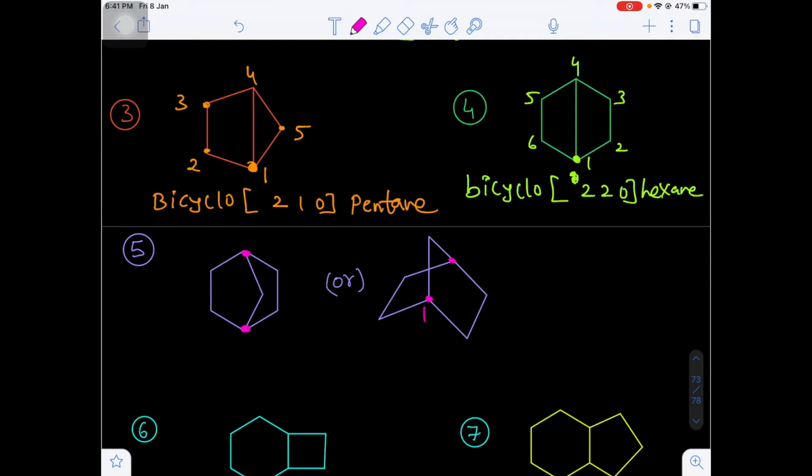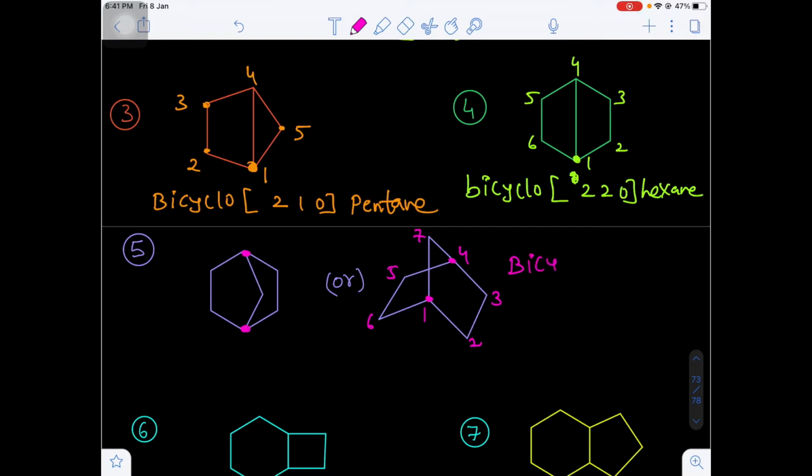So I am taking this as the bridgehead carbon 1, and go to the longest bridge, that will be 2, next 3, next 4, next 5, next 6, and the last one will be the 7th carbon, because between 1 and 4 the middle bridge has only 1 carbon. That's why the numbering will be from the longest bridge to the longer bridge, and finally to the shorter bridge. Okay.